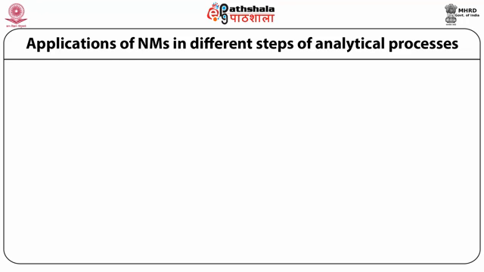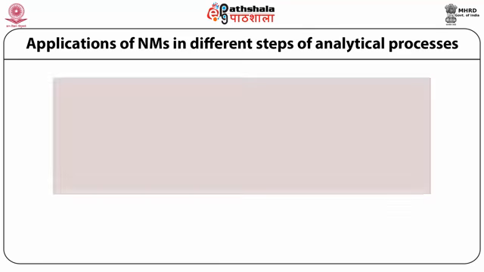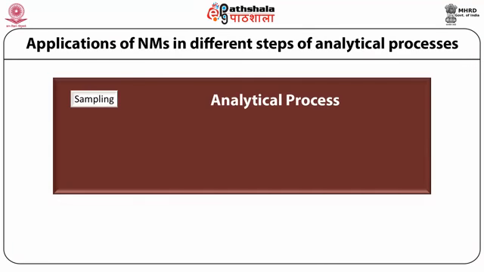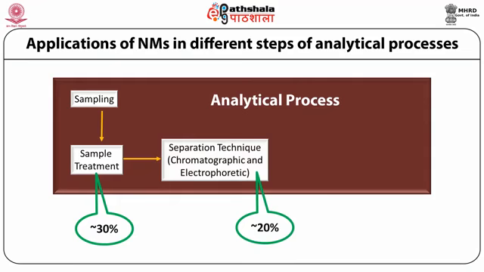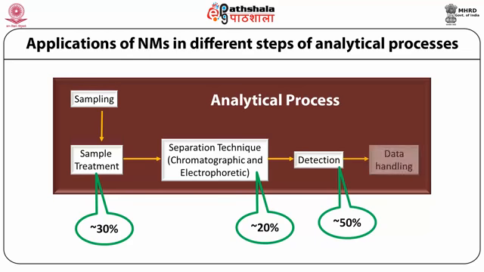Though every step in the analytical process has its own role and importance, sample treatment, being the first step, is most critical. The different steps involved in the analytical process are first the sampling, then the sample treatment. The treated sample is subjected to a separation technique, maybe chromatography or electrophoresis, and then the analyte is detected, and finally it is converted into some quantifiable signal. It is particularly important when handling biological samples for analysis of biomolecules such as proteins, peptides, nucleic acids, oligosaccharides, enzymes, and other biomolecules which are usually present in trace amounts.